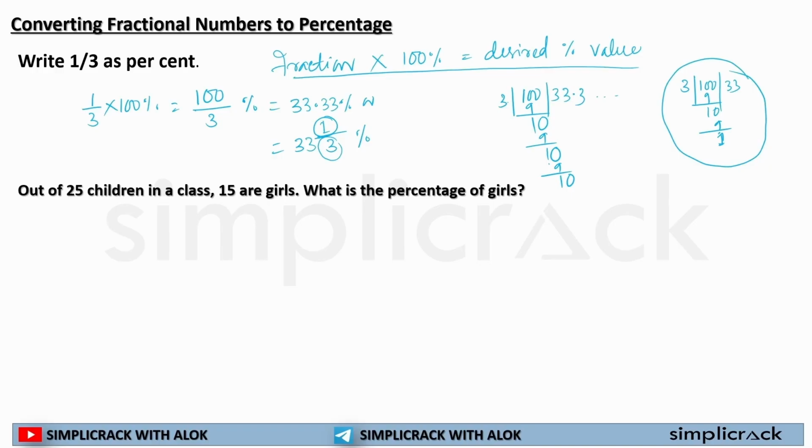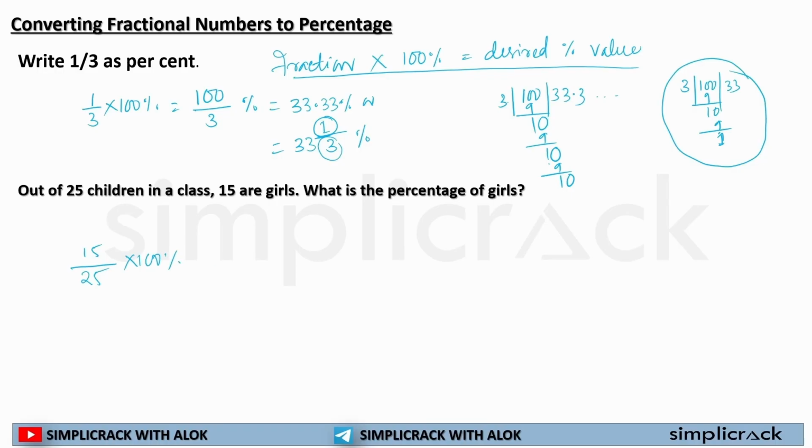Now let's solve another question. When it is given out of, or among, or in a class of, that number is my denominator. So out of 25 students, how many students are girls? 15 students are girls. Now I have to find out the percentage, so I will multiply by 100%.